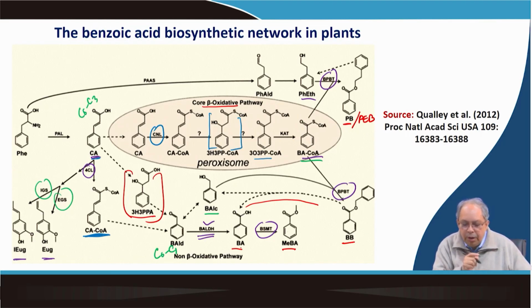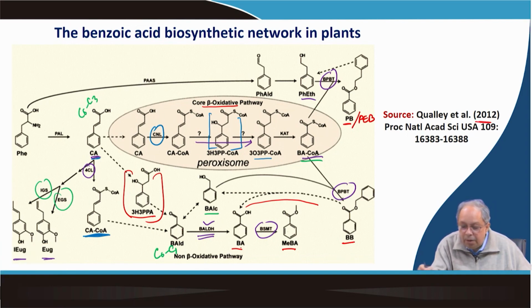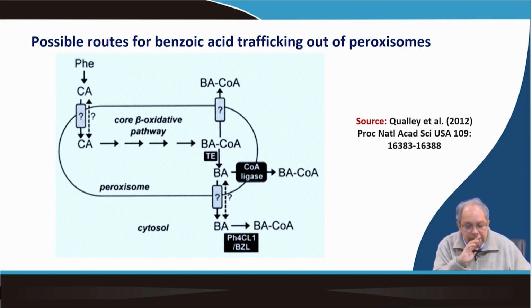So, cinnamoyl CoA can form 3-oxo 3-phenyl propanoyl CoA as a single step, and in the next slide we will see what the enzyme is. But at that point of time, when they published this paper in 2012, they characterized this KAT, which is ketothiolase. Ketothiolase is doing the reaction which converts 3-oxo 3-phenyl propanoyl CoA into benzoyl CoA. So, this has been characterized in this work.